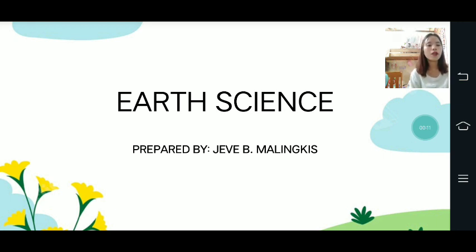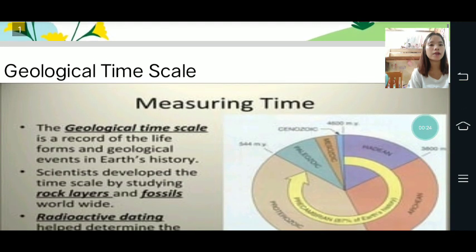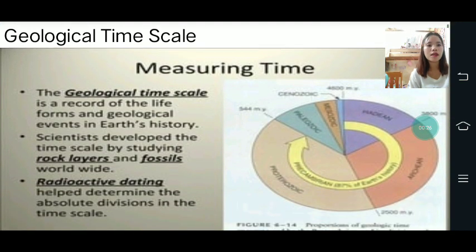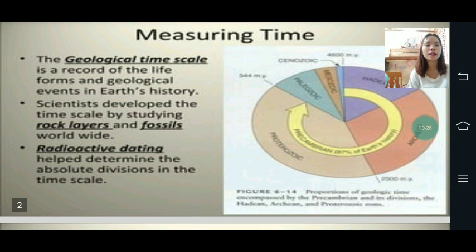So there are four subtopics of earth science, which are the geological time scale, the hydrosphere, lithosphere, and atmosphere. Now first, we will tackle the geological time scale. So, measuring time: the geological time scale is a record of the life forms and geological events in Earth's history.